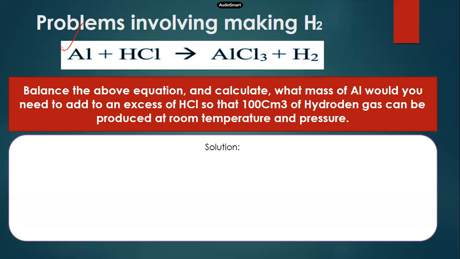Okay, can I put a 3 beside the HCl on the reactant side? So then there'll be equal chlorine atoms on both sides. But then I messed up the hydrogen. Yes.